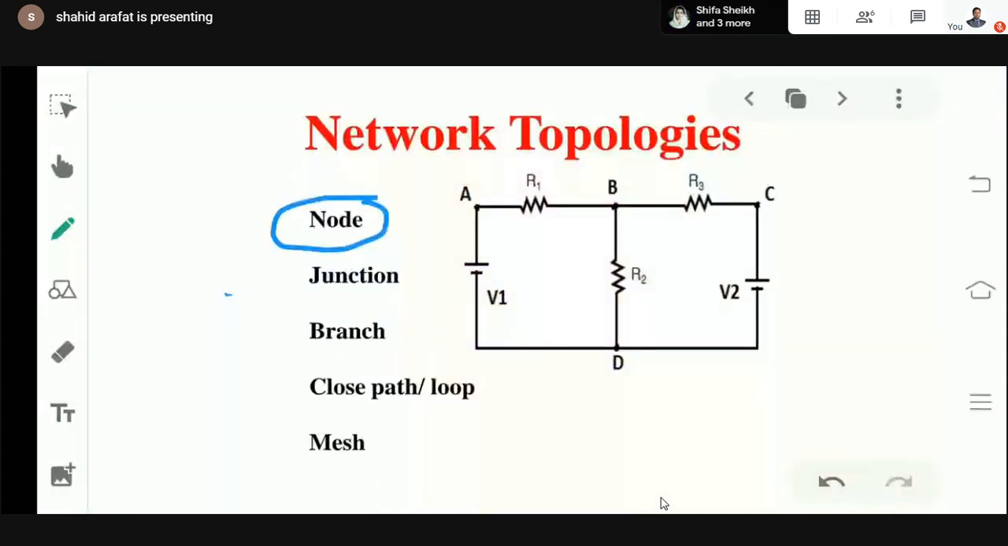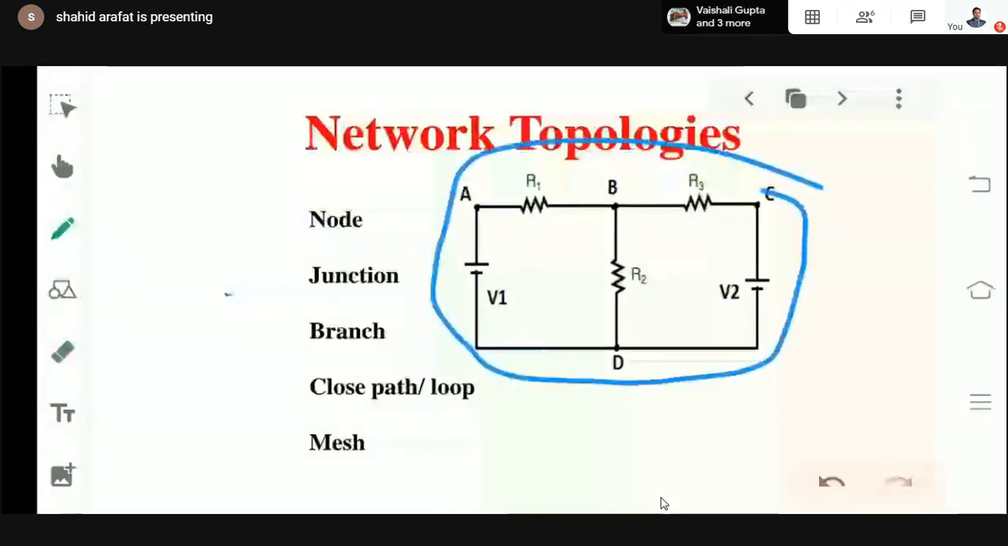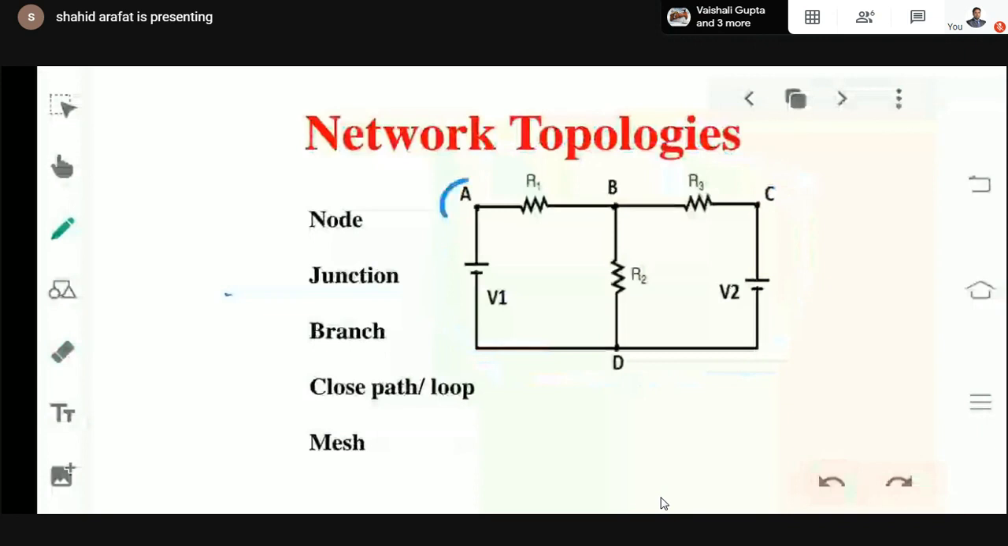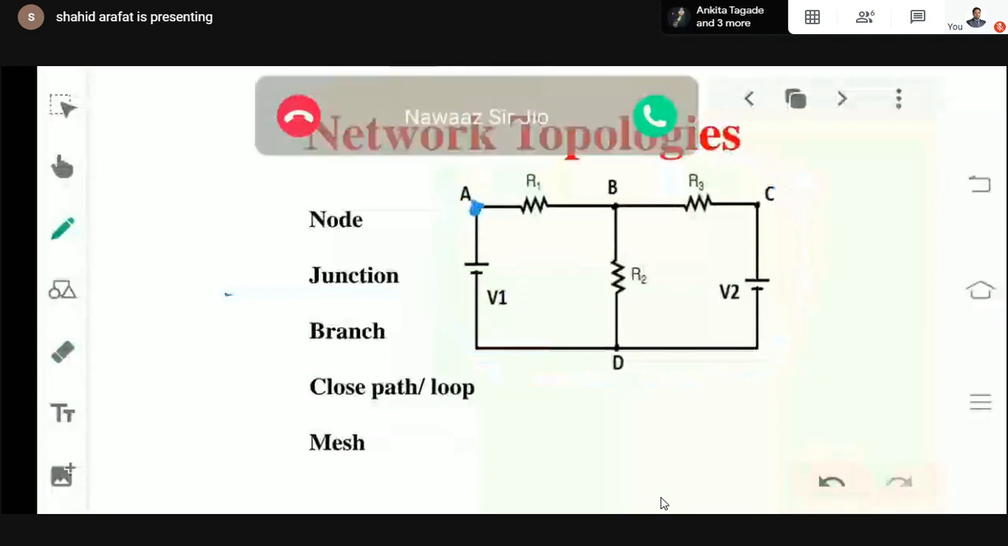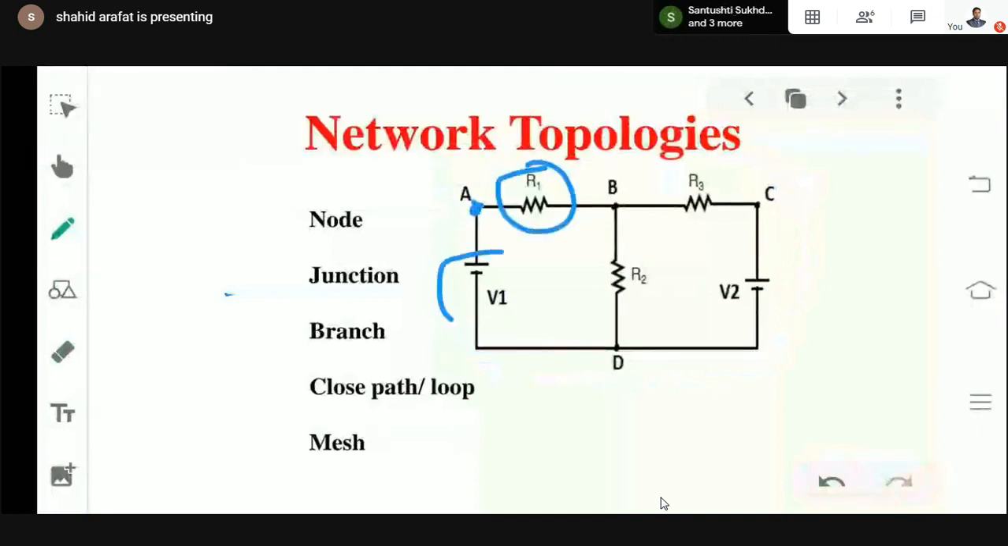Let's take an example of a node. In this given figure, which point can be considered as a node? I can consider point A as a node because, as per the definition of a node, at point A, R1 as well as V1, two elements, are connected. Our requirement is now fulfilled. Minimum two elements should be there. So point A can be considered as a node.